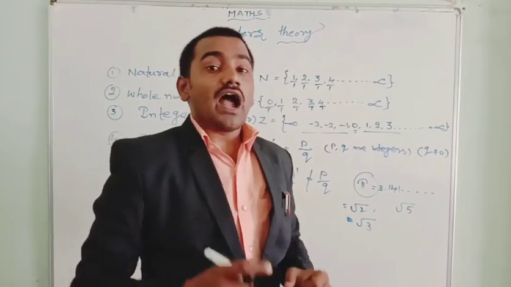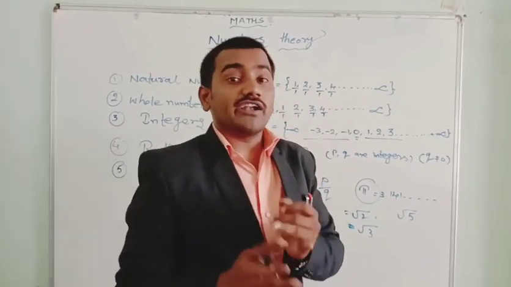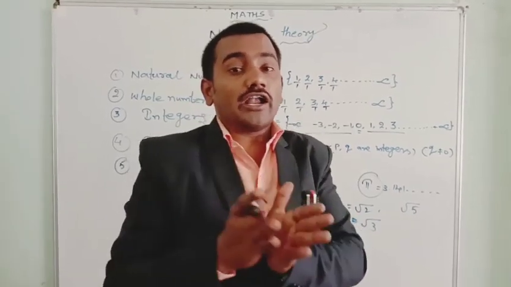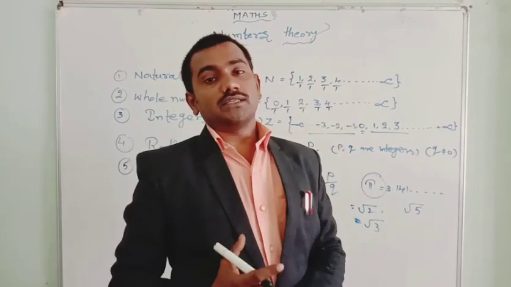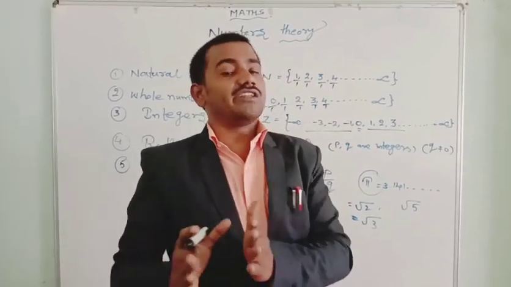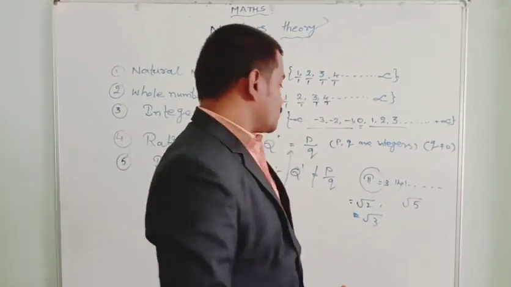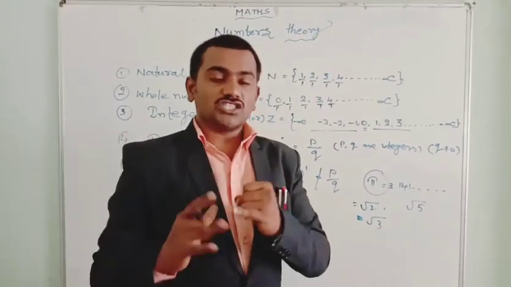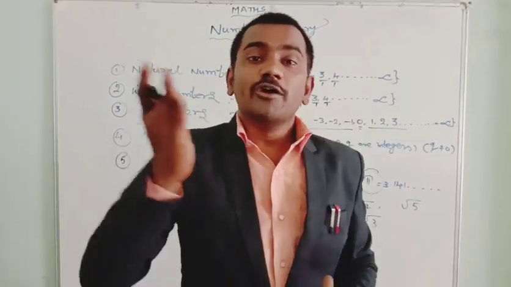In decimal numbers, non-terminating, non-recurring, non-repeating decimal numbers are known as irrational numbers. If you see the decimal video, you can understand what is meant by non-terminating, non-recurring decimal numbers. So here remember: irrational numbers are the numbers which cannot be expressed in the form of p by q.